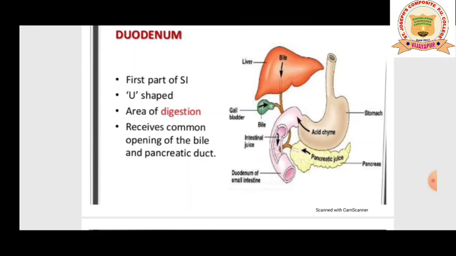The duodenum receives the common opening of the bile and pancreatic duct. So the duodenum receives bile as well as the pancreatic juice. The liver secretes bile and the pancreas secretes pancreatic juice. Both juices enter the duodenum through a common duct or common opening.